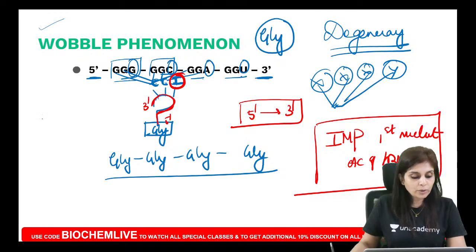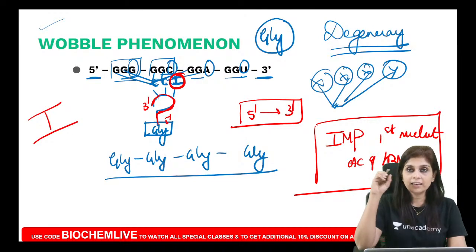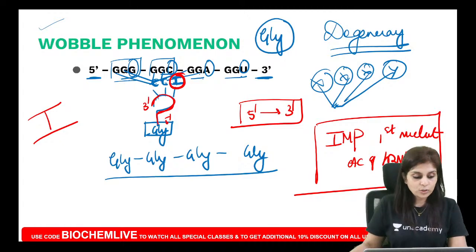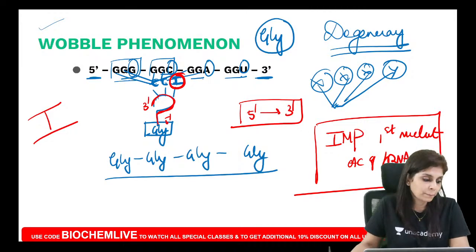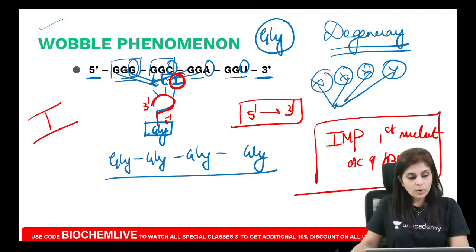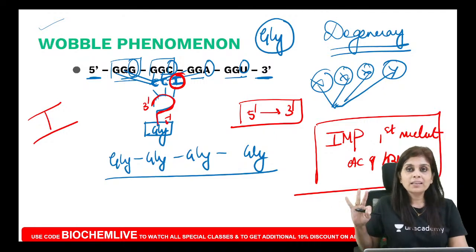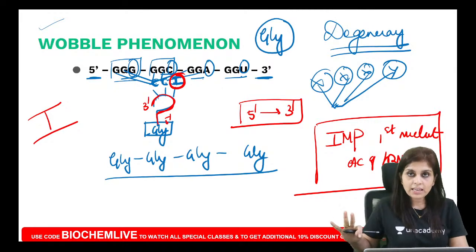So how will you remember it? Inosine is like Roman letter 1, right? I is like Roman letter 1. So inosine monophosphate is the first nucleotide of the anticodon of tRNA that does not follow Watson and Crick base pairing rules. Now I will tell you the wobble phenomenon in 3 statements.